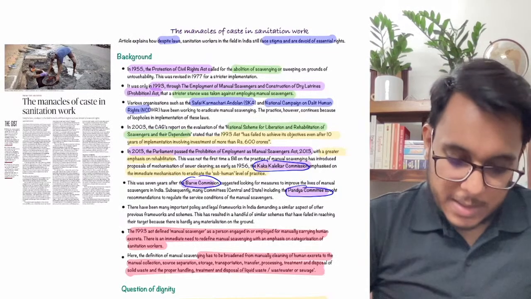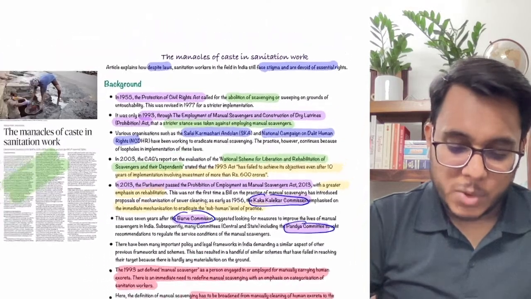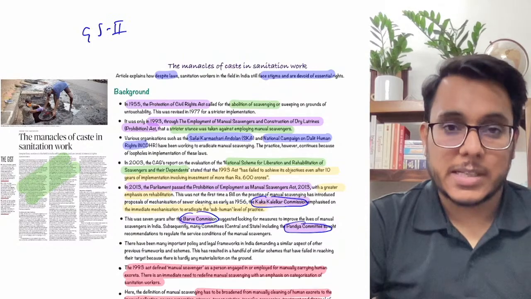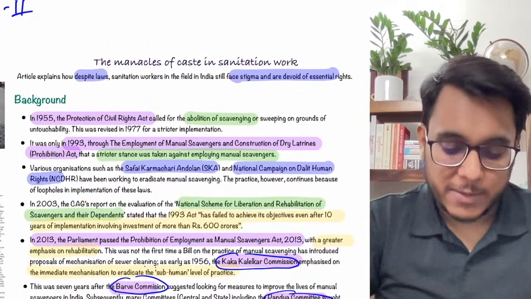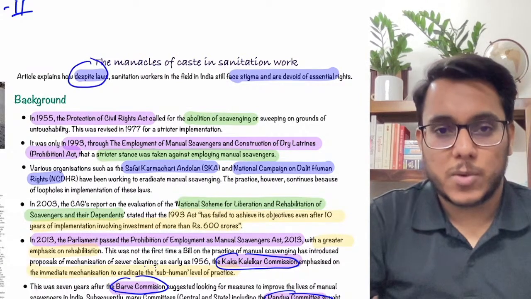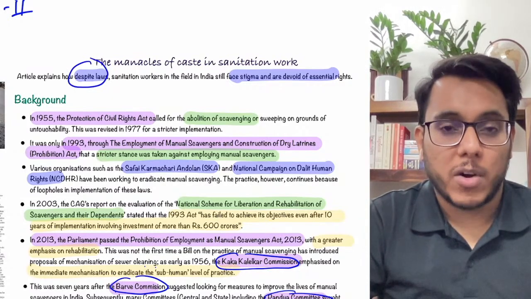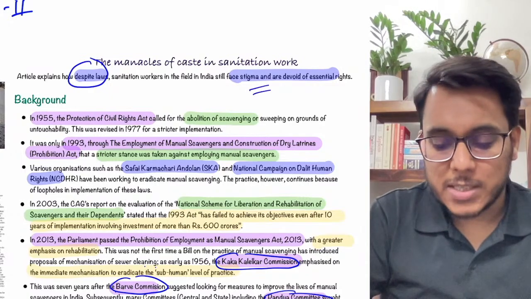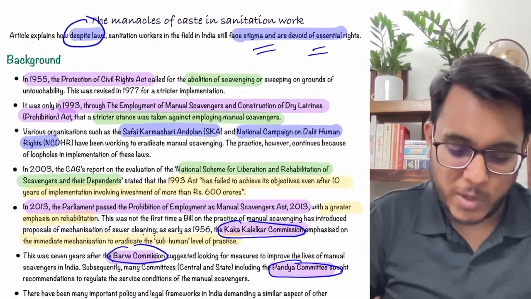Now, the manacles of caste in sanitation work. So guys, this particular article we'll see with respect to GS paper number 2, social justice. Now this article is talking about the plight of the manual scavenging workers. It has been provided that in India we have several laws. In 2013, latest, we brought the law for the eradication of manual scavenging in India. So we have laws, but still the stigmas are there. Essential rights are not being given to the manual scavenging workers.